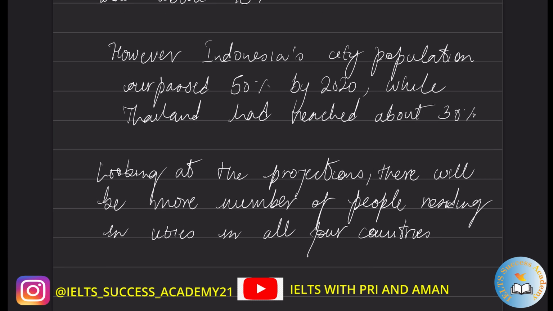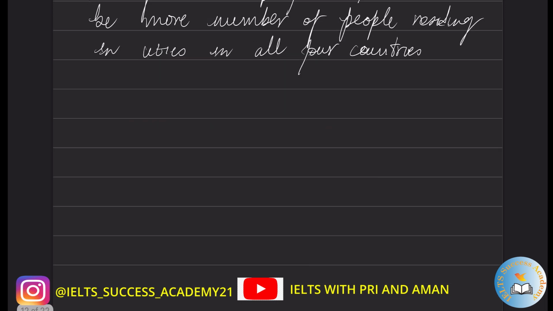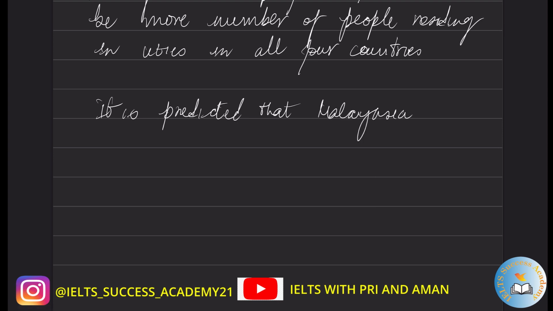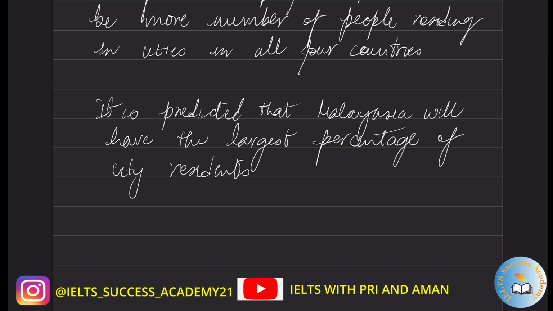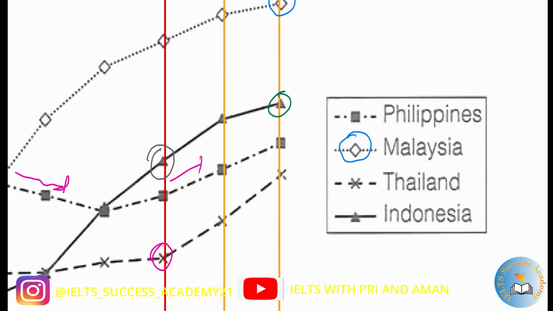And this is your body paragraph 2. It is predicted that Malaysia will have, lay the emphasis on will, it's future tense, the largest percentage of city residents at about 85%, and the second would be Indonesia, the third spot will be occupied by Philippines, and the fourth spot is Thailand.